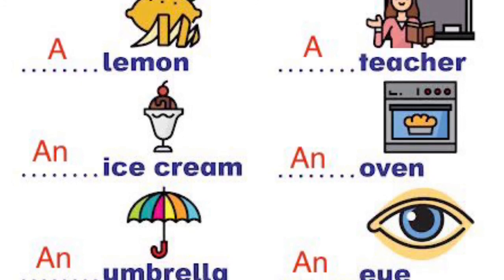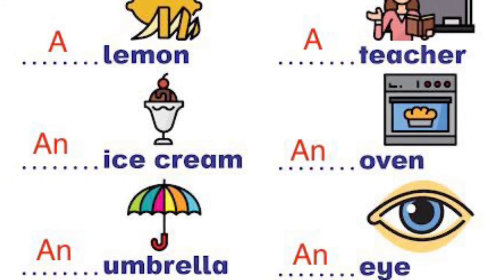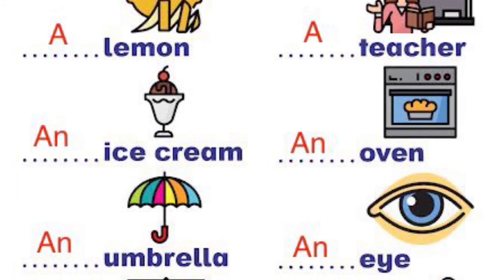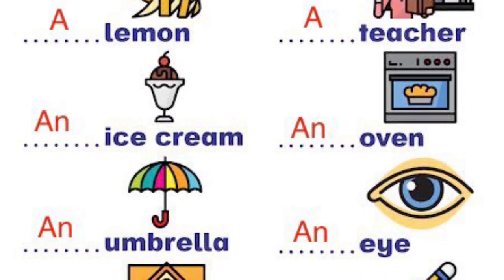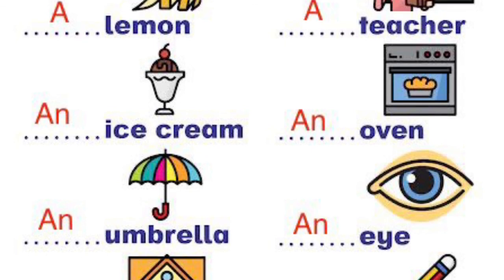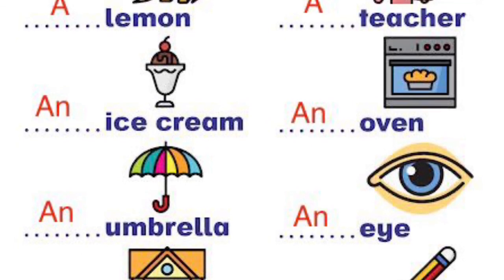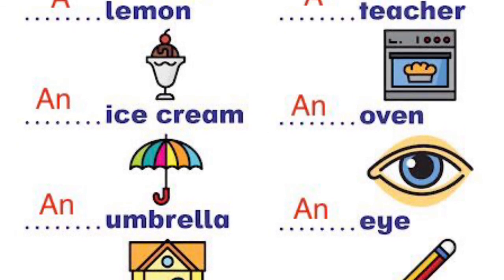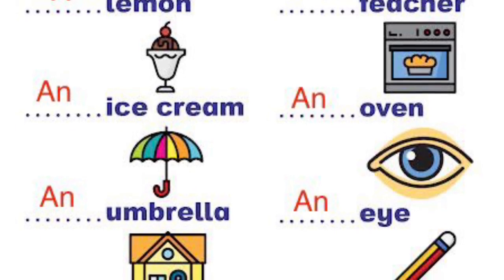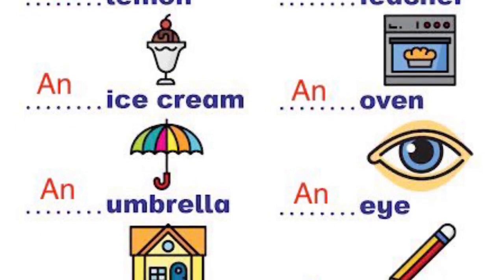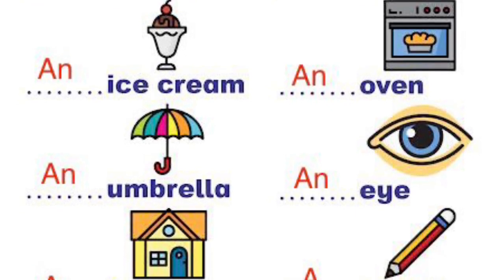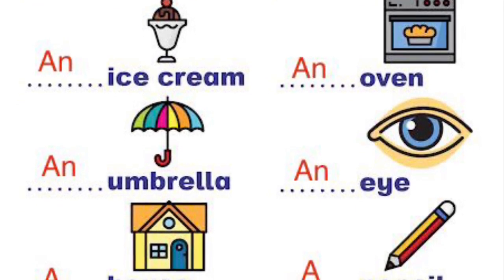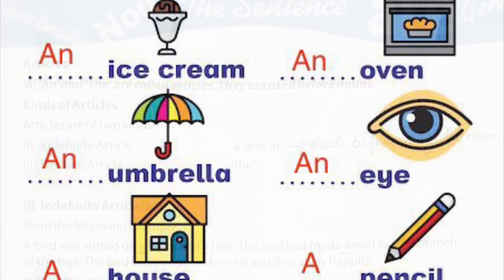Next, an eye, an eye. So you have to concentrate on the sound itself. You will have to concentrate on the sound. Okay, next is a house and a pencil.